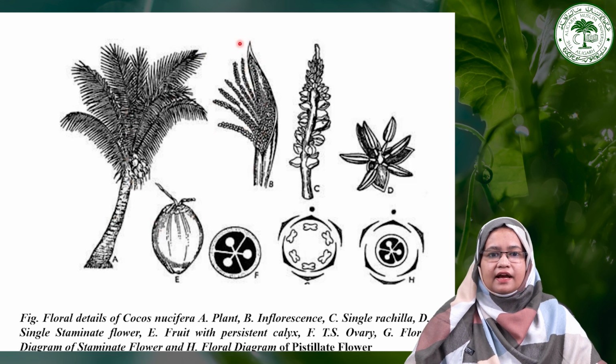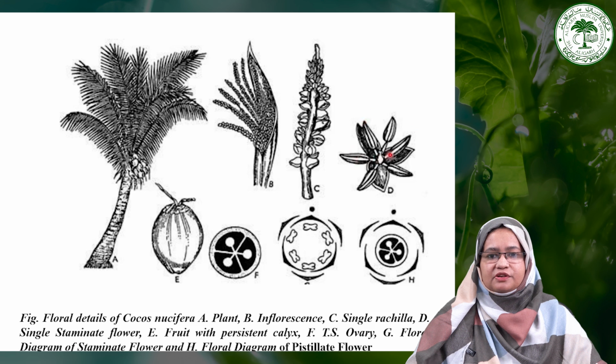As you can see, one of the characteristics of this family is the presence of a persistent spathe. It is protecting the inflorescence. So this is an unbranched stem, then a crown of leaves as we have discussed earlier, then the presence of the spathe that is protecting the inflorescence, that is the spadix. Then this is a single rachilla showing the inflorescence, and this is a single flower. As you can see, this is a male flower. You can see all the flower parts are arranged in a trimerous flower.